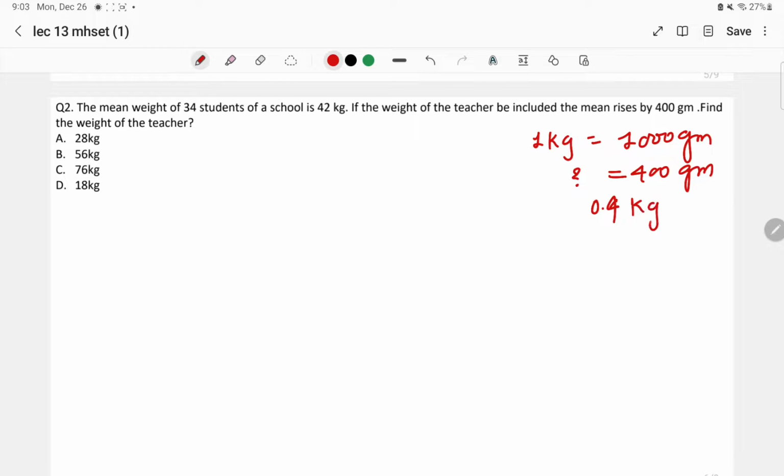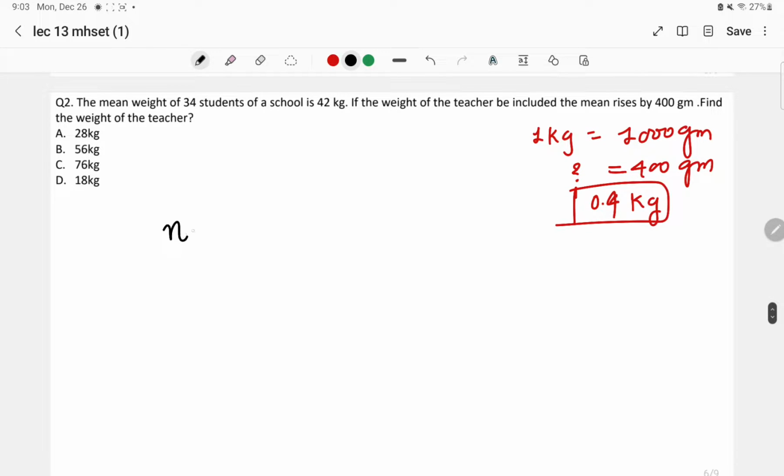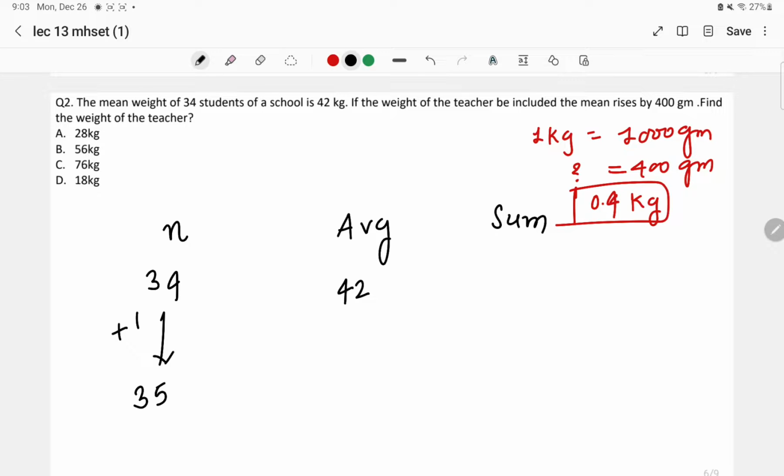0.4 kg. Okay, now we'll see the very first simple method that we have seen: n, average and sum. What is n? 34 students are there and their average is 42 kg. The teacher has been included, one member has been added over here. This is equal to 35. Similarly, the average has been increased by 400 grams. It means it has been increased by 0.4 kg, right? It has been increased, so the new average will be 42.4 kg.